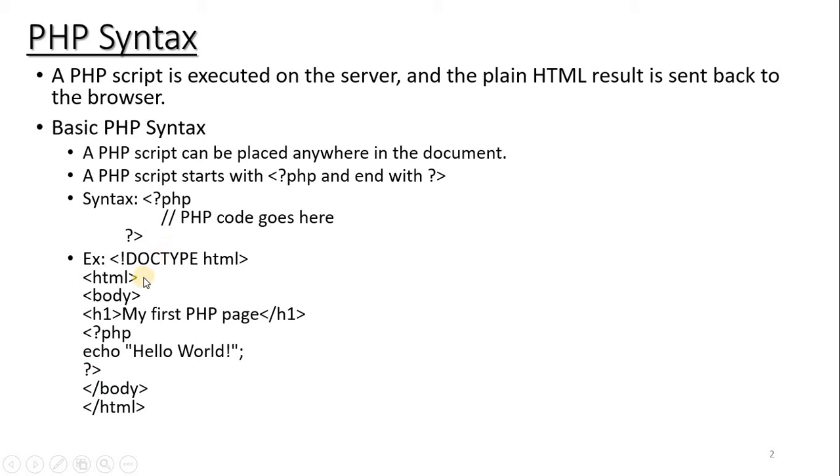The rest of the code, doctype HTML, html, body, h1, are all HTML tags, but here we embed the PHP program within the opening and closing tags with the help of a question mark, and we save this file with the .php extension.